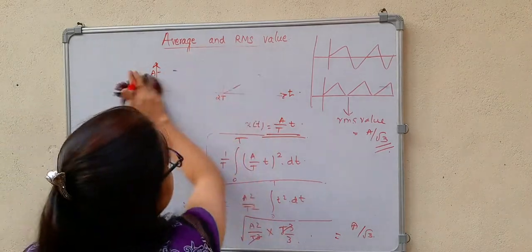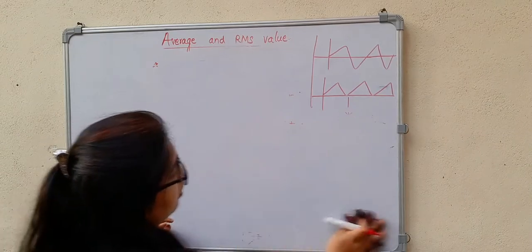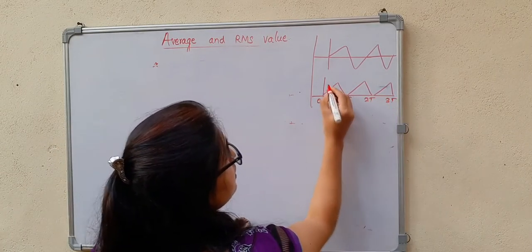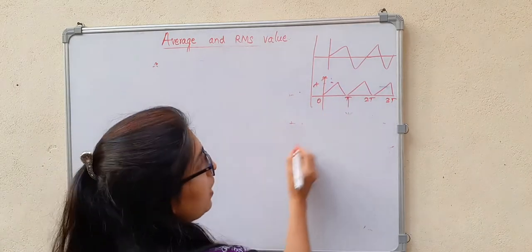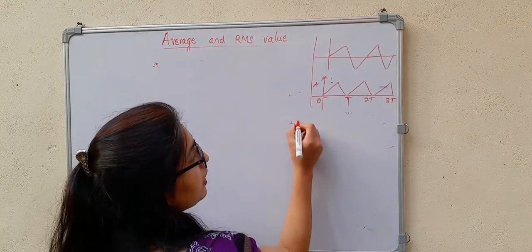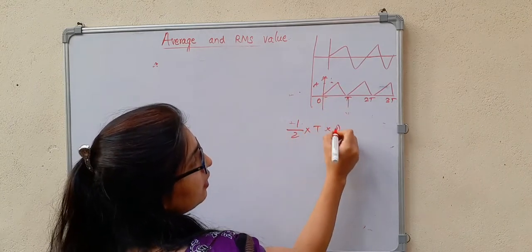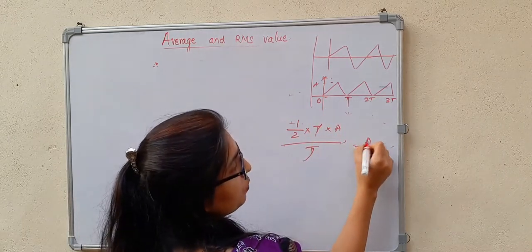Now if I consider this waveform, I'll consider this 0, T, 2T, 3T, this is A. What is the average value of this signal? Average value is nothing but half into base T, height A, divided by time period T. So this is A by 2.